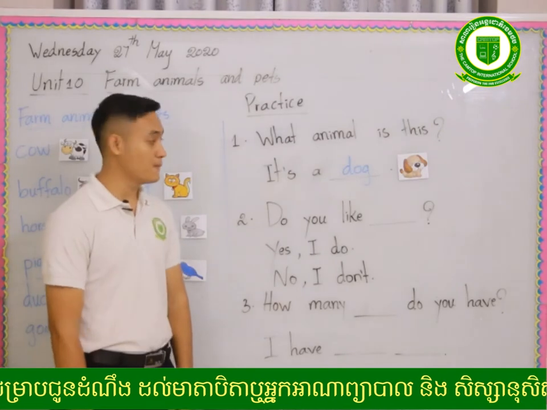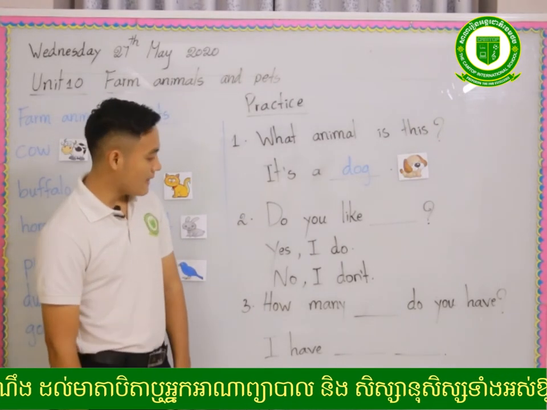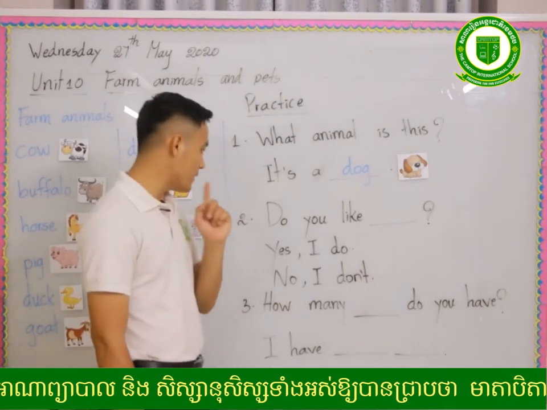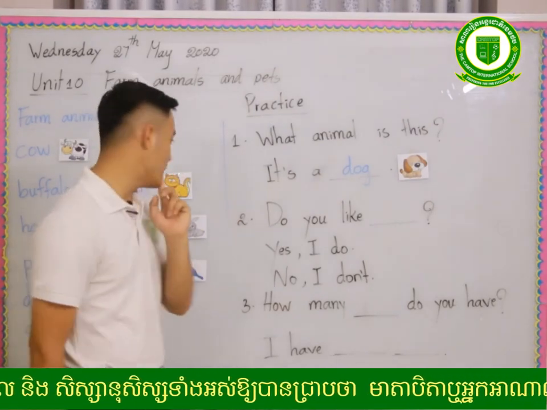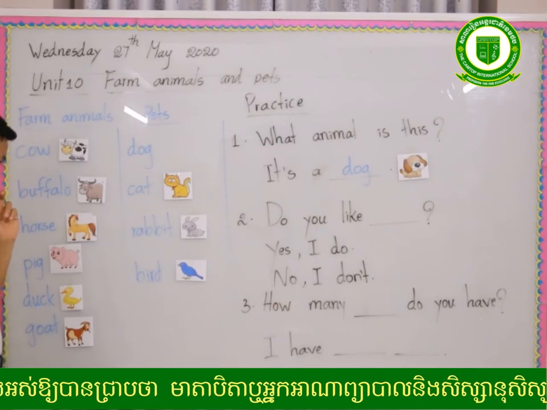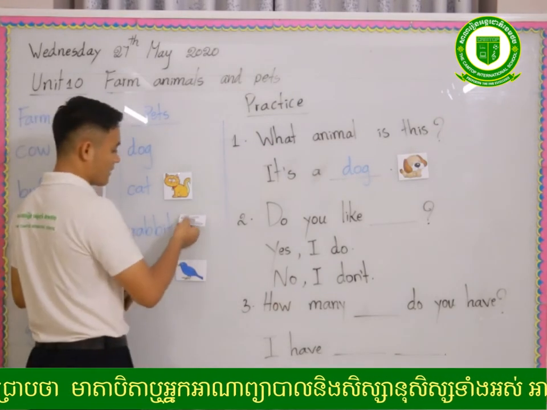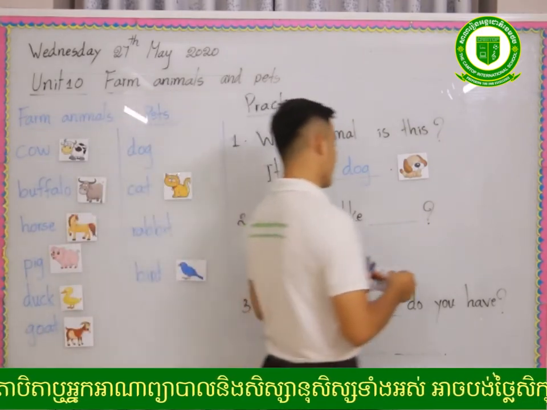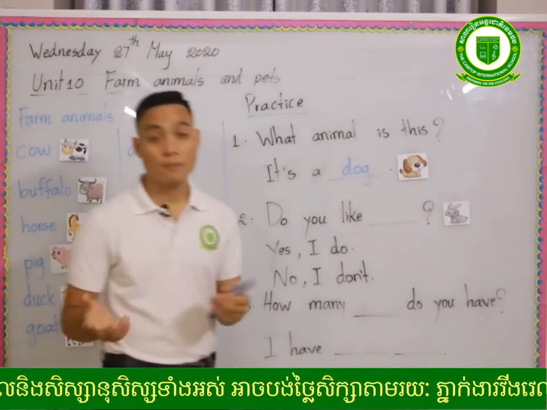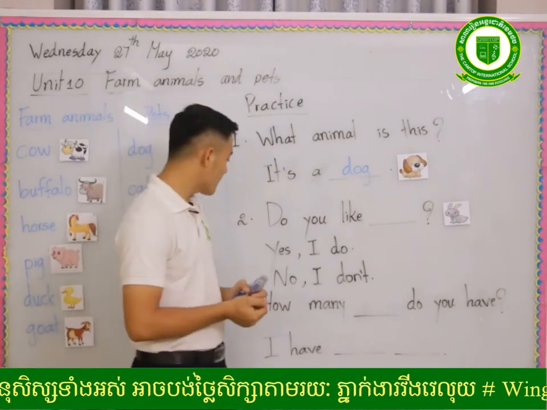Okay, and then go to number 2. If I choose one more animal, I will choose rabbit. Rabbit right here. So I will ask you one more question about number 2.